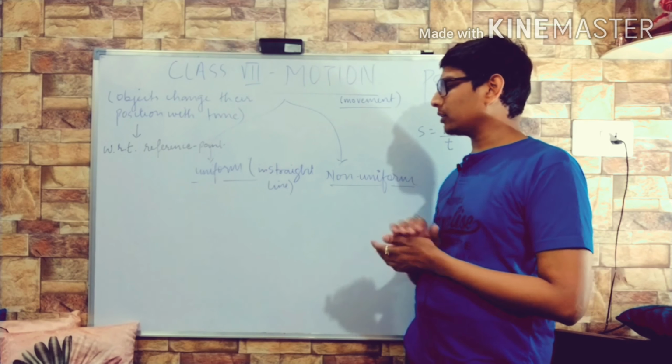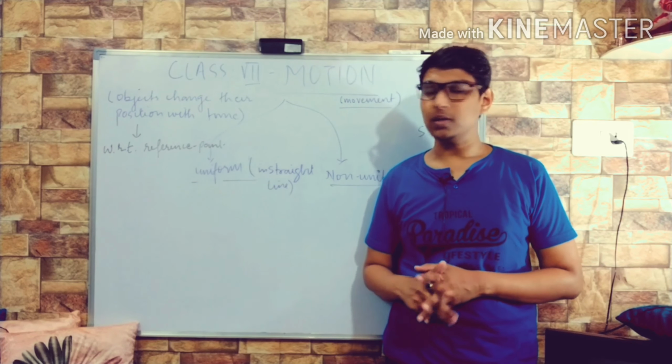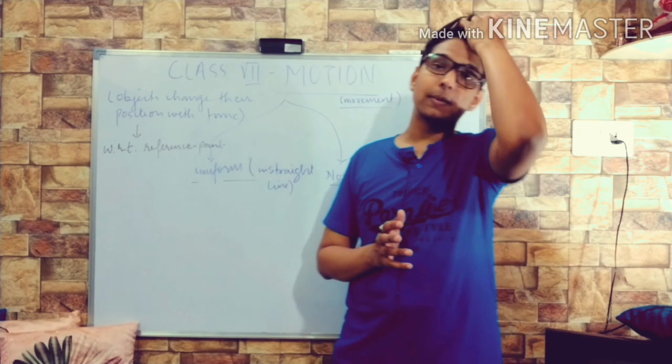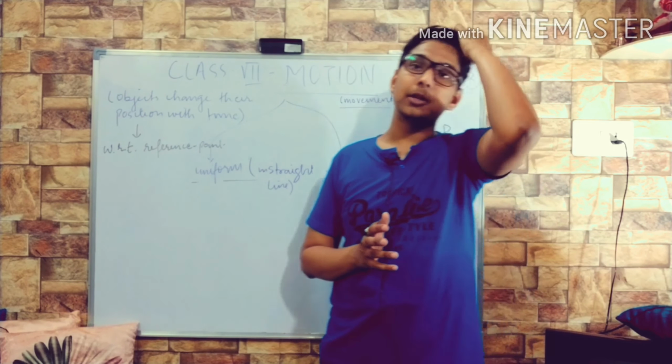Now coming to uniform and non-uniform motion. These are basic two types of motion. Uniform, you can understand from uniformity. For example, you are wearing uniform in your schools. Why? So that there should be no discrimination among the students. Okay, all children should be alike. It should not be that one child has multiple varieties of brands for wearing, and another poor child has only the financial status for good studies. So what will happen? One student will get a superiority complex and the other will get an inferiority complex. So to balance them we provide them with uniform, that they have to come to school in proper uniform so that there should be no discrimination.